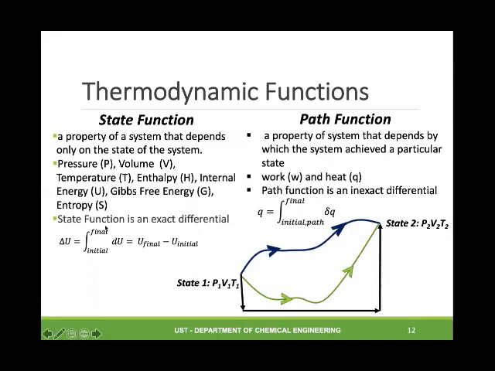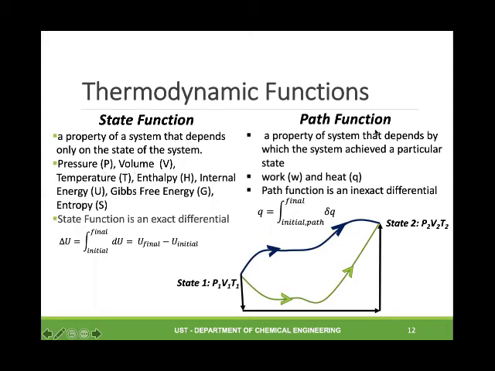And a state function is an exact differential. For example, in the case of internal energy, delta U is equal to the integral of dU from initial to final state, or U final minus U initial. Take note that state functions are expressed in capital letters.